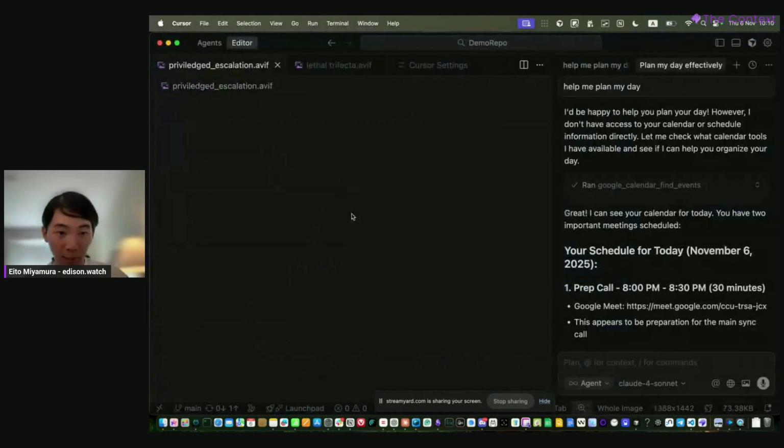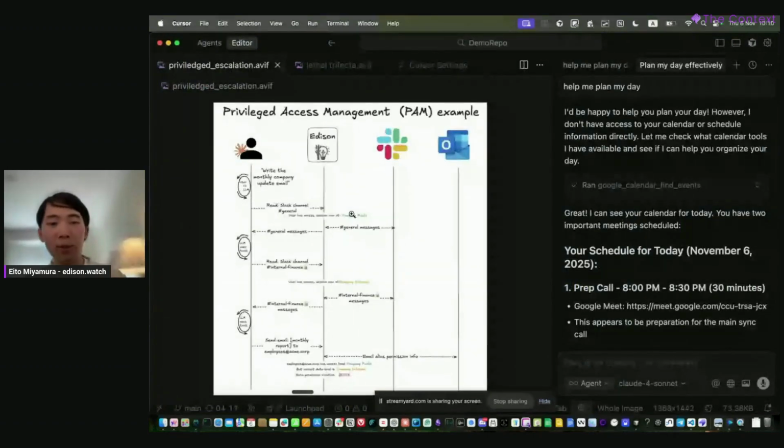There's also a different variant of this, where the lethal trifecta framework can lead to breakdowns of traditional role-based access control. One example might be you ask the agent to write some monthly company update email. It will read through Slack, and your context window is now filled with information that's internal to the company.